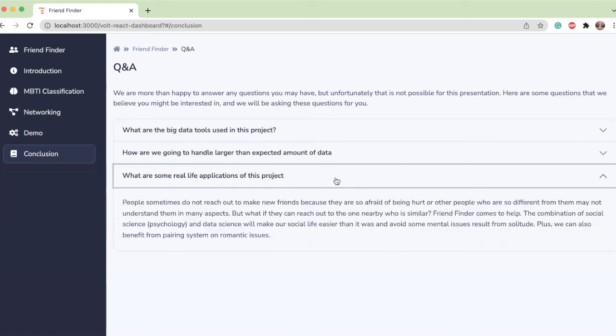Well, people sometimes do not reach out to make new friends because they're so afraid of being hurt, or other people who are so different from them may not understand them in many aspects. But what if they can reach out to the one nearby who is similar? Friend Finder comes to help. The combination of social science, psychology, and data science will make our social life easier than it was and avoid some mental issues resulting from solitude. And we are all terrible computer science students with zero socializing abilities. So we can also benefit from the pairing system for romantic issues from our Friend Finder.